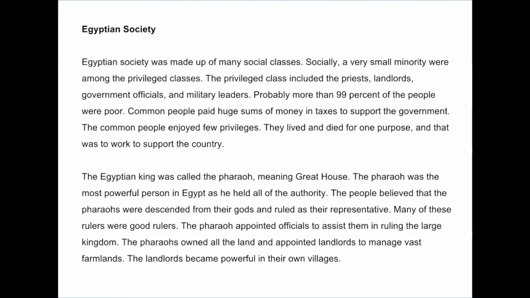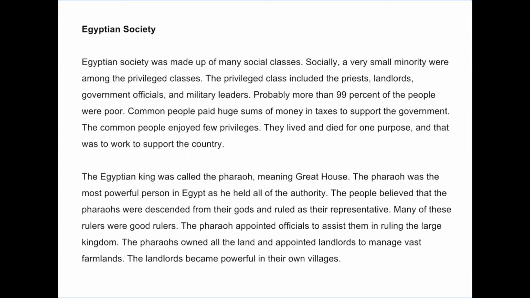The Egyptian king was called the pharaoh, meaning great house. The pharaoh was the most powerful person in Egypt as he held all of the authority. The people believed that the pharaohs were descended from their gods and ruled as their representative. Many of these rulers were good rulers. The pharaoh appointed officials to assist them in ruling the large kingdom. The pharaohs owned all of the land and appointed landlords to manage vast farmlands.